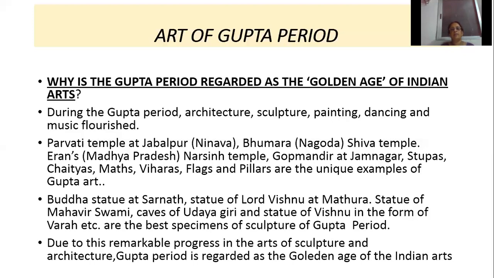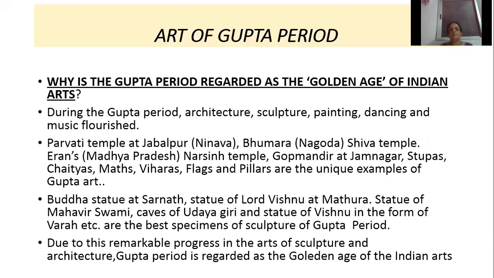Parvati temple at Jabalpur, at Ninava in Madhya Pradesh. Then Bhumara Shiva temple at Nakoda in Karnataka, Iran's Narsingh temple at Madhya Pradesh, then Gop Mandir at Jamnagar in Gujarat, stupas, chaityas, mats, biharas, flags and pillars are the unique examples of Gupta architecture.